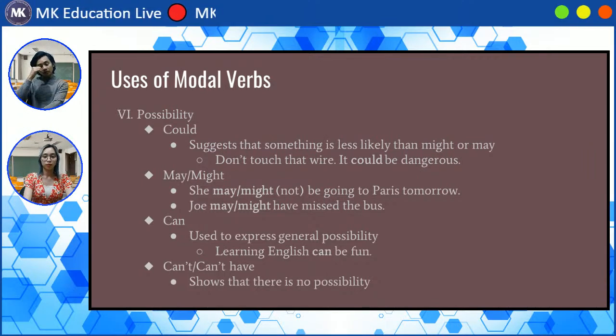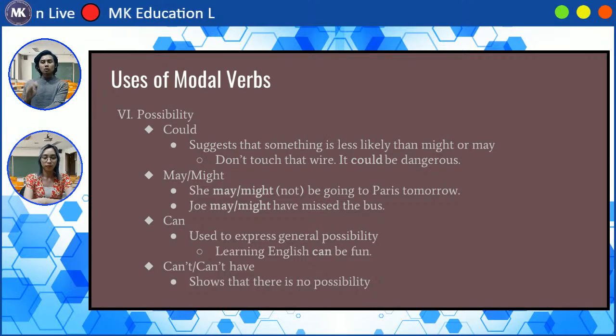So when we use the modals for possibility, you have to choose the right modal, because the modal that you choose says how likely something is to happen. When you say could, it is less likely to happen than if you use may or might.